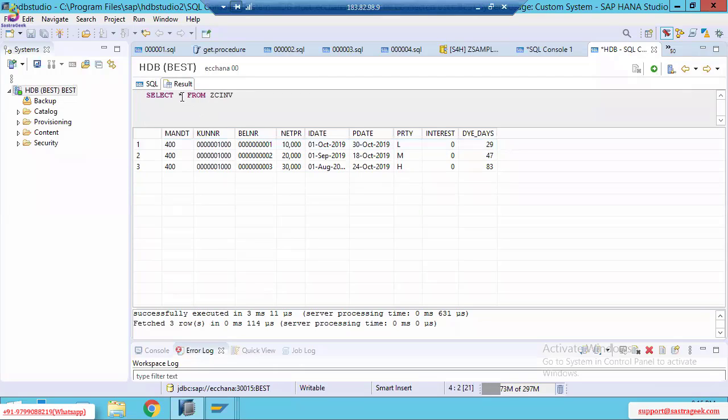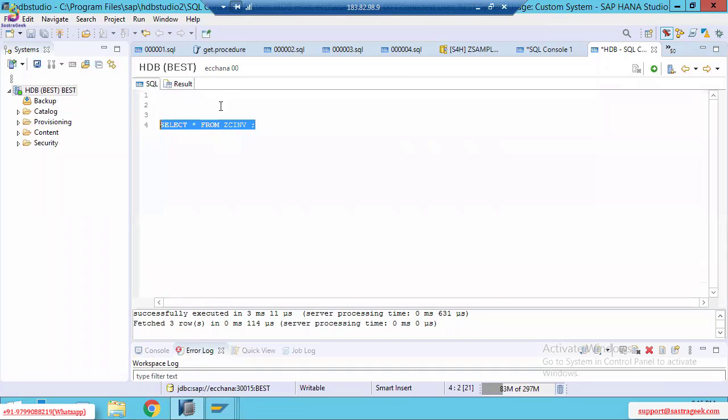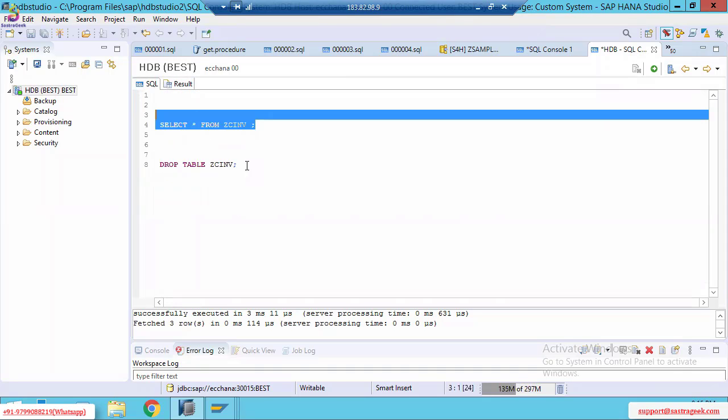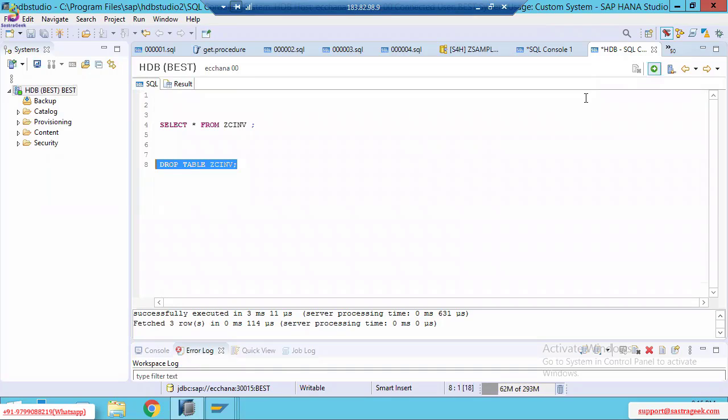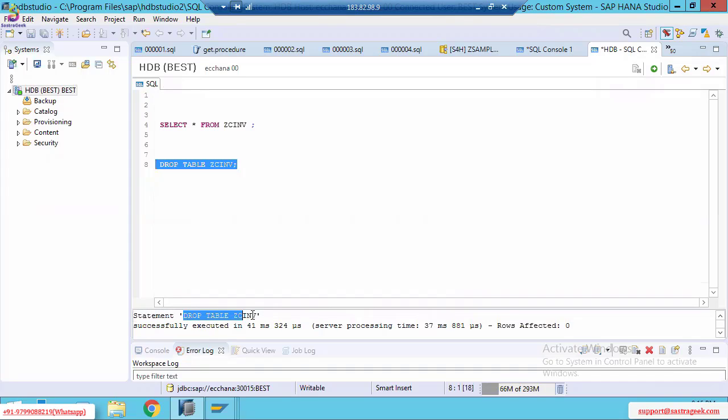But even so, what I'm doing is, I'm going to drop the table from the HANA database. That means I'm going to delete it. Drop table, table name ZCINV. Previously, we saw the data when we executed this select query. Now select that and click on the execute button. You can see the statement drop table ZCINV is successfully executed. That means the table is deleted from this HANA database.